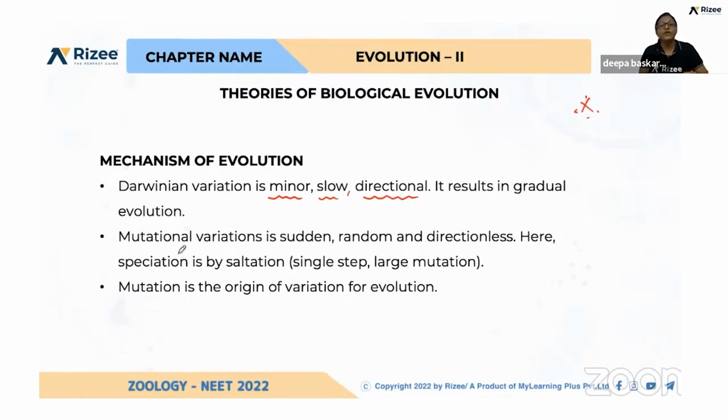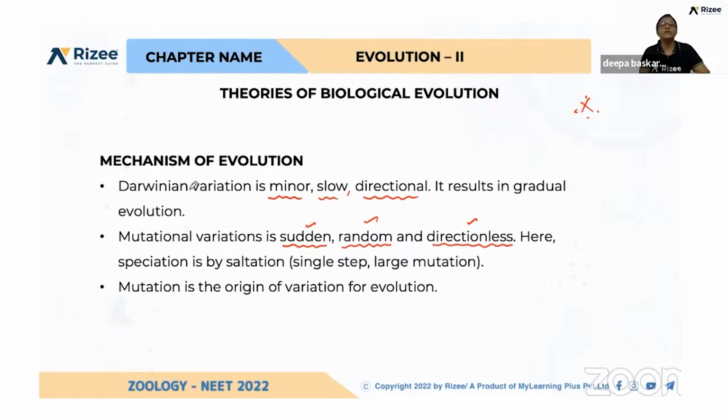But Hugo de Vries' mutational variations are sudden and random and directionless. Okay, so here the species formation is by saltation, that is single step. In a single step, if a large mutation is happening, a new species evolution is possible. But in Darwin's theory, it is not possible to have a new species immediately.